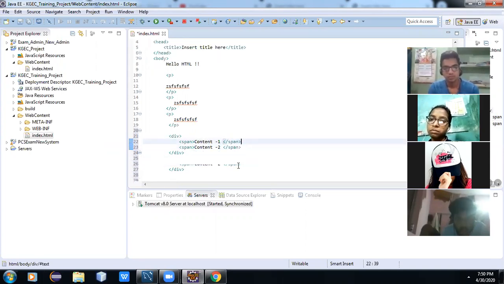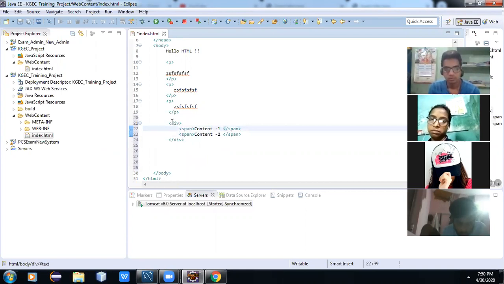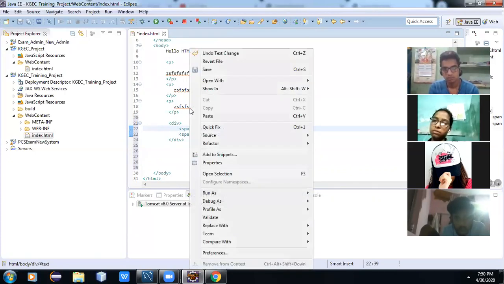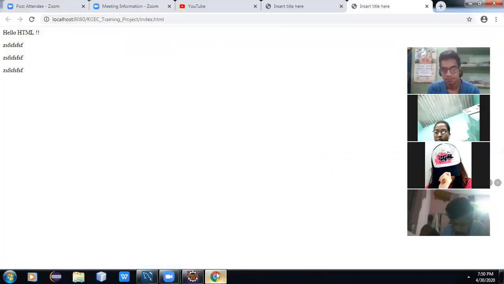Content 1, content 2. Actually, you will all notice that modern websites do not use the table tag. If you right click on a modern website and view source, you will not notice the table tag. If you think about any website, like YouTube, this is a website.